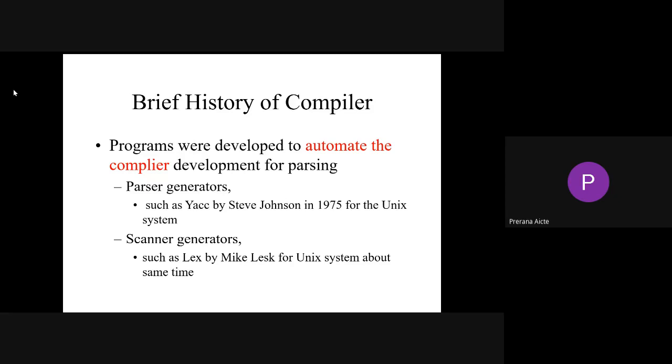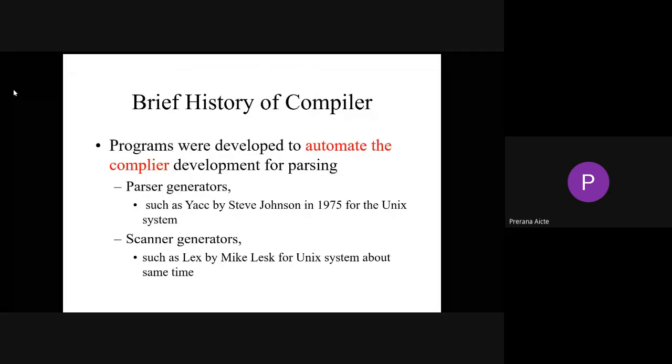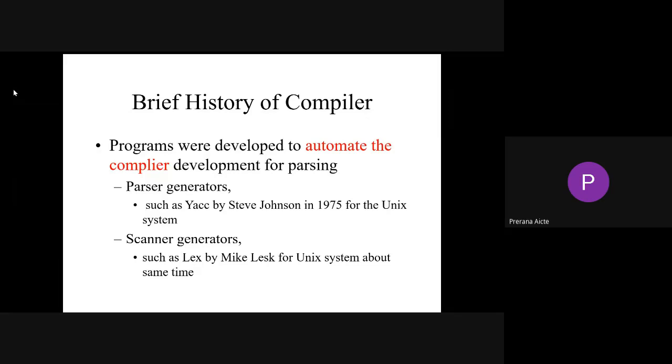The parser generator we call the YACC tool, Yet Another Compiler Compiler. This was introduced by Stephen Johnson in 1975 for the Unix system. The scanner generator is part of your lexical analyzer, and we call this tool the Lex tool, by Mike Lesk. This is also implemented in Linux systems.